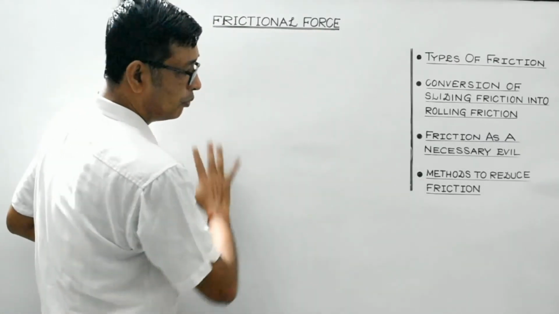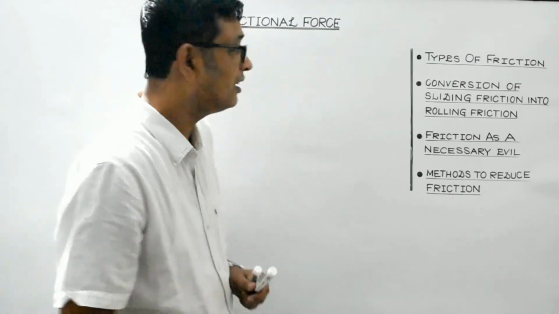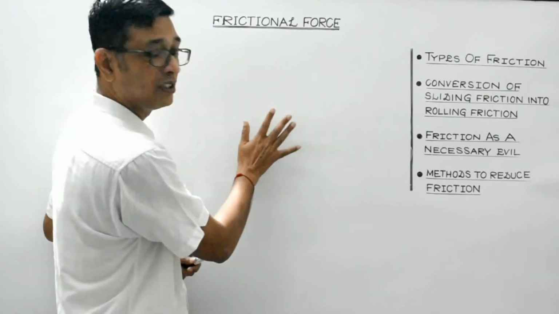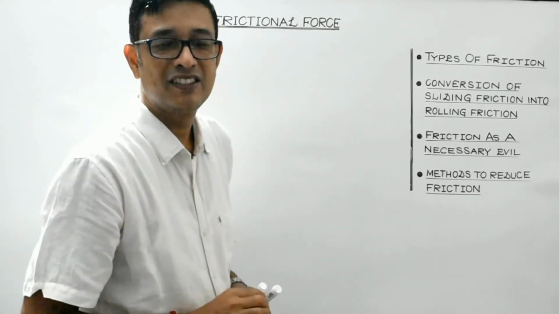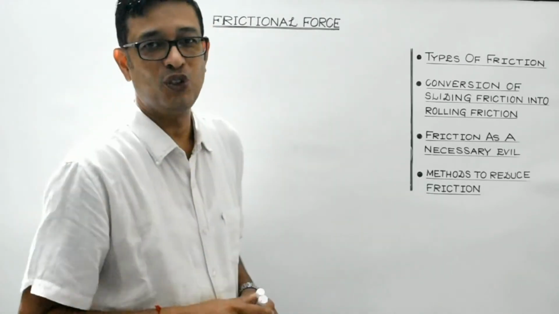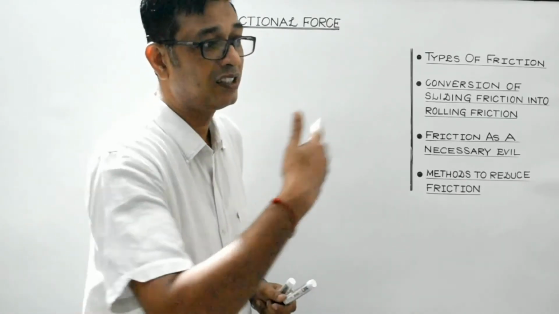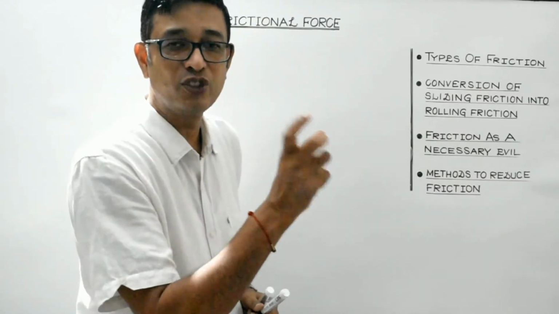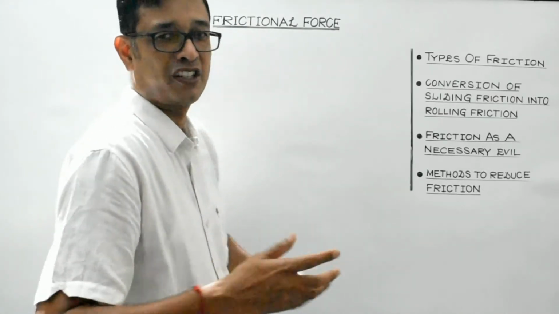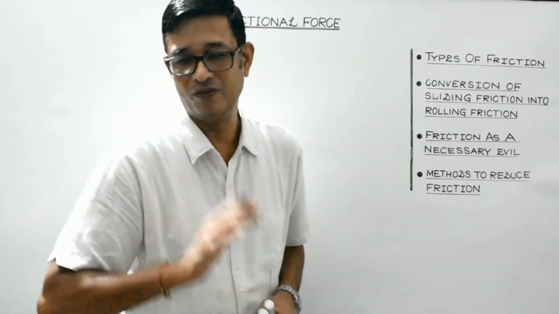If this whiteboard is considered to be extra smooth, then it won't be feasible for me to write on that extra smooth surface. It is only due to the friction offered by this board that some particles stick over it, and that is why the letters or the text are visible to you all, isn't it? So writing on a board, whether it is a whiteboard or a blackboard, writing through chalk or through a marker on a whiteboard, it is all because of the presence of friction. So friction is very, very essential. At some instances, without friction we can't do, right?